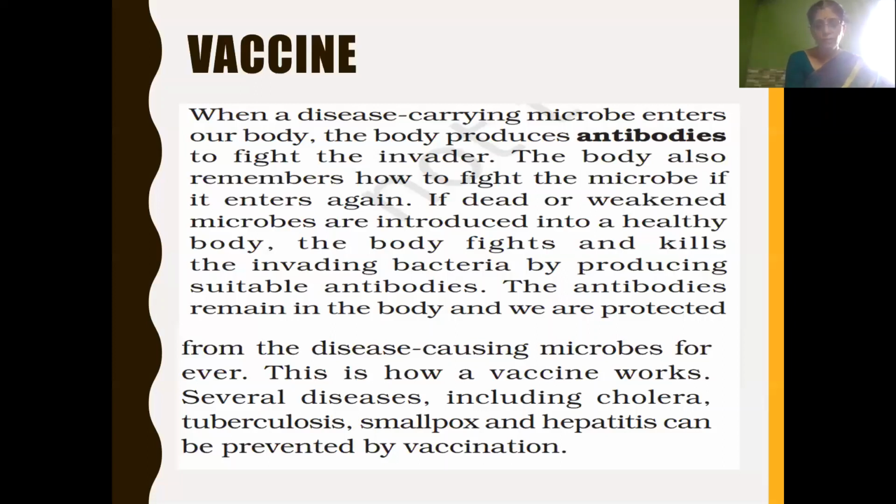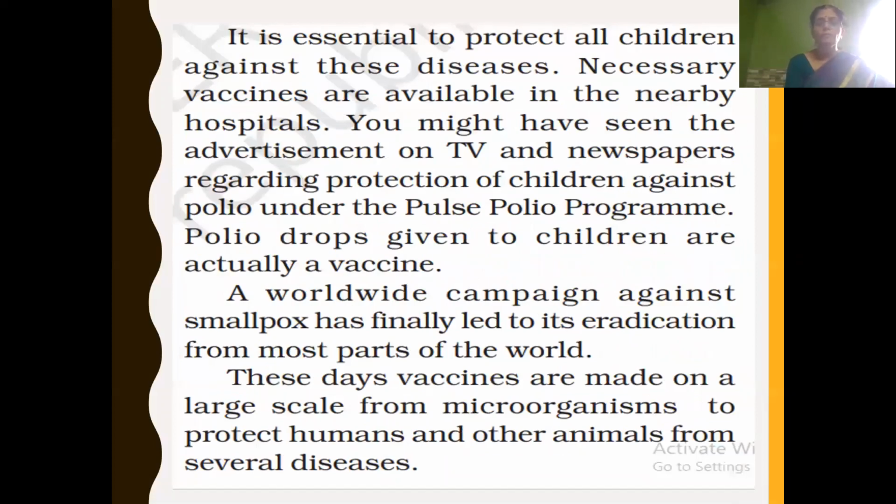Several diseases including cholera, tuberculosis, smallpox, and hepatitis can be prevented by vaccination. For these diseases, vaccines are there, and we can protect ourselves by these vaccines. It is essential to protect all children against these diseases. Necessary vaccines are available at nearby hospitals, and we have to protect our children against these diseases.